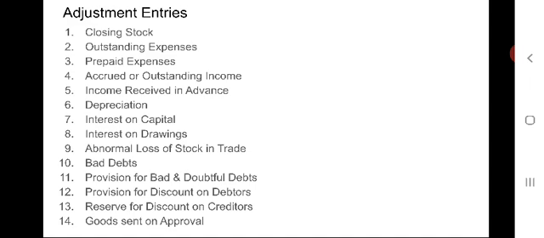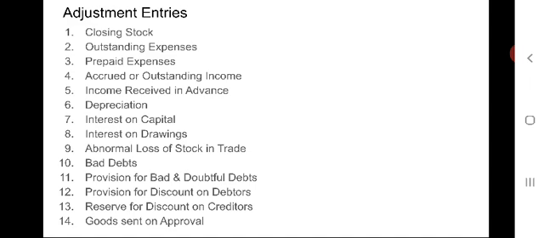In the same way, interest on capital. Interest on capital means the cost of using the capital invested in an enterprise by the proprietor. Interest so charged is an expense for the business on the one hand and a gain to the proprietor on the other.